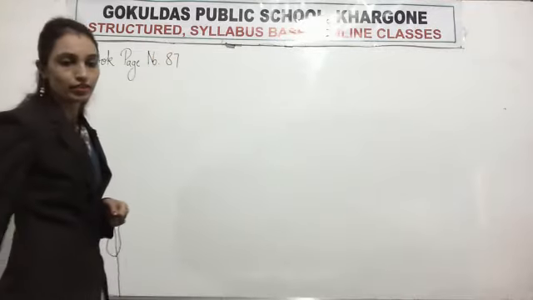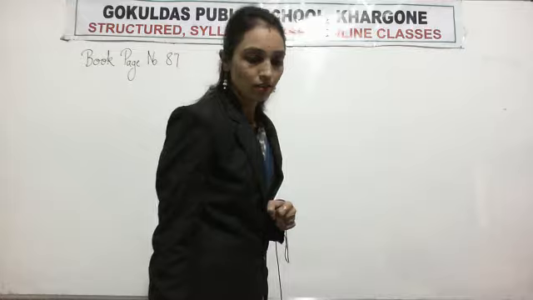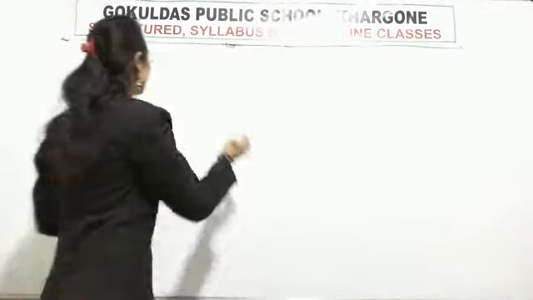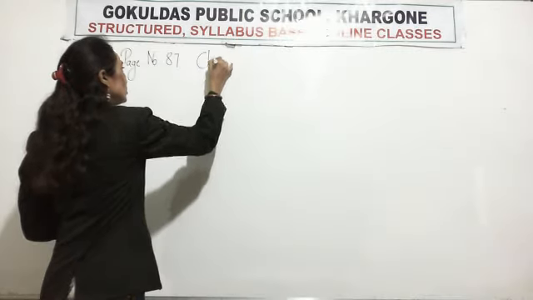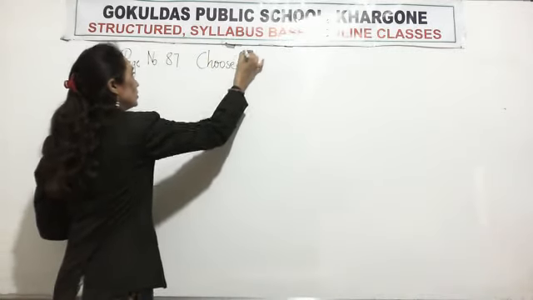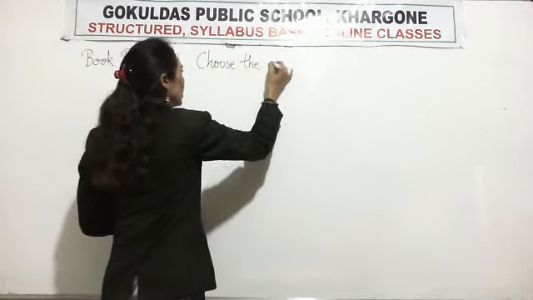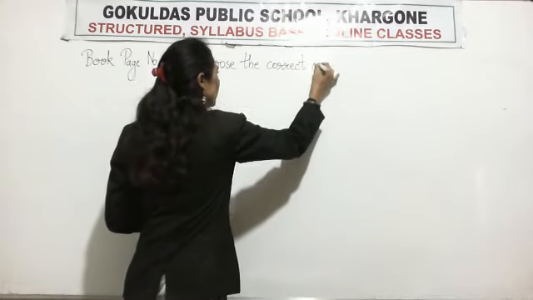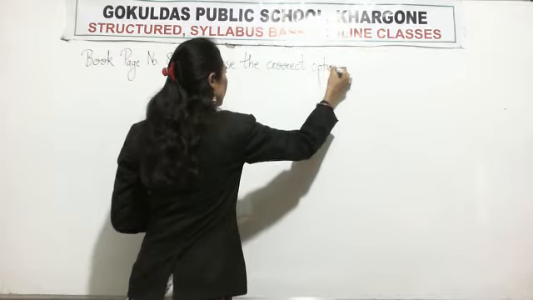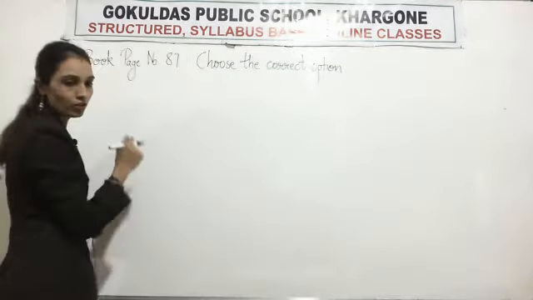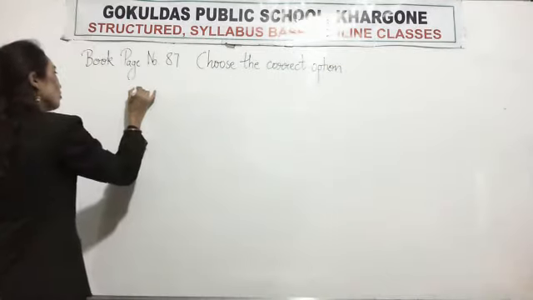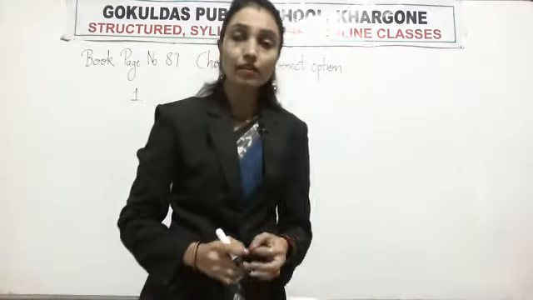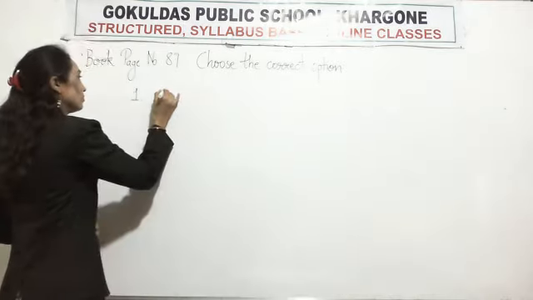We have already done it, but once again I am revising. First one, a group of organs together make up an organ system.